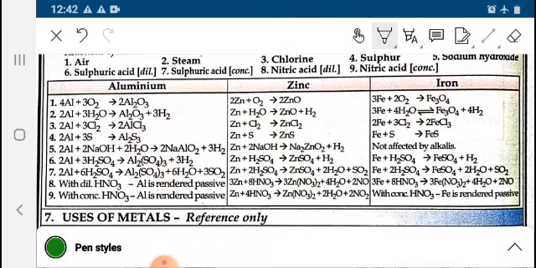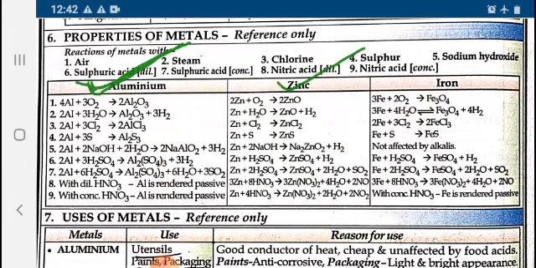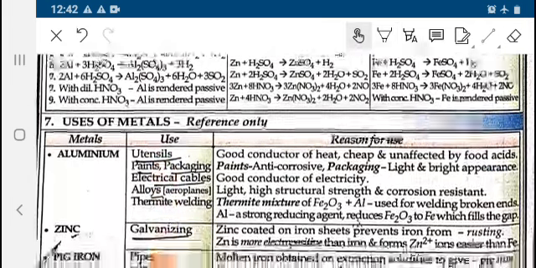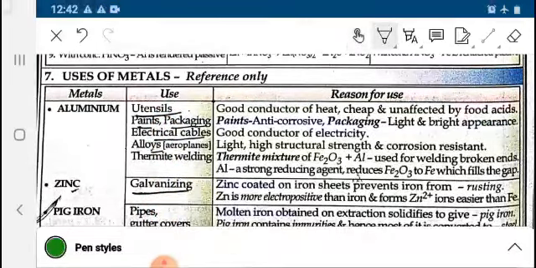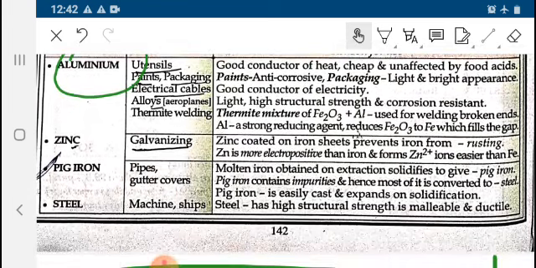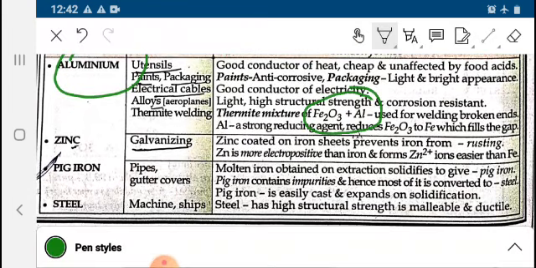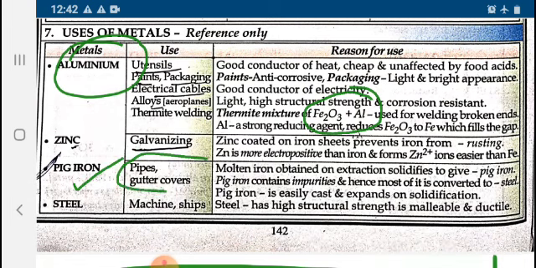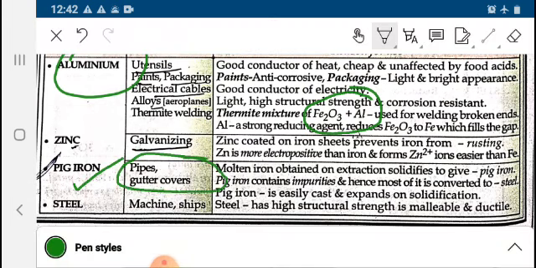These are the important reactions for aluminium which are summarized. Various uses of aluminium metal: good conductor of heat, paints, thermite mixture. So Fe2O3 plus Al is known as thermite mixture. Pig iron is used in pipes, gutter covers. They vary in the amount of carbon.